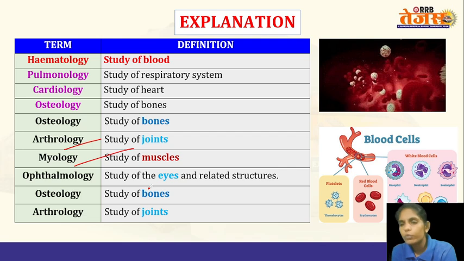Before going to the next question, what does the blood contain? The blood contains different formed elements along with the plasma. It contains red blood cells, white blood cells, platelets, and the plasma.